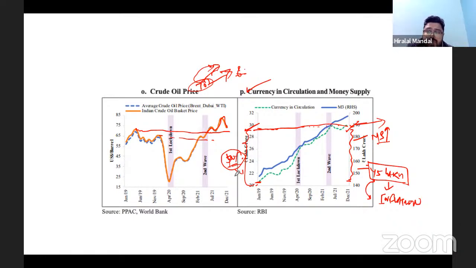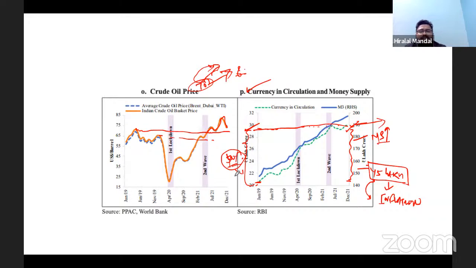And this is the situation you can see in every country. Currency in circulation has gone up. In fact, when India went for demonetization in 2016, the worth of the 500 and 1,000 rupee currencies was almost 15 to 16 lakh crore rupees.